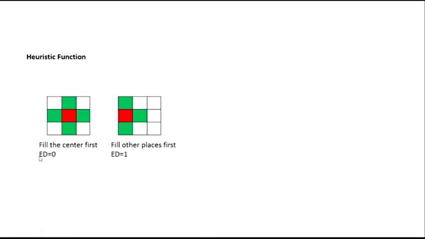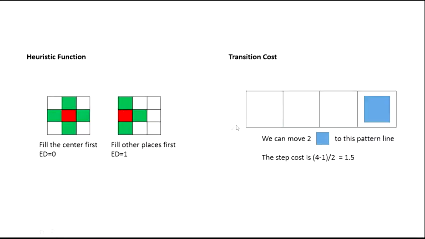So first, one idea is that we can use the Euclidean distance from the corresponding position of that tile in the grid to the center. That means if we can fill the center first, then the chances to get the tiles connected in the next step will be huge. Then fill the corner. And for the transition cost, we use the remaining places in this pattern line divided by the number of tiles that will be put into this pattern